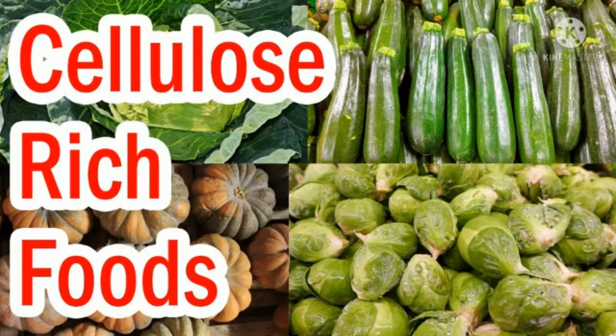See this image. These vegetables contain cellulose, which is not digested by our body, but it helps to prevent constipation.